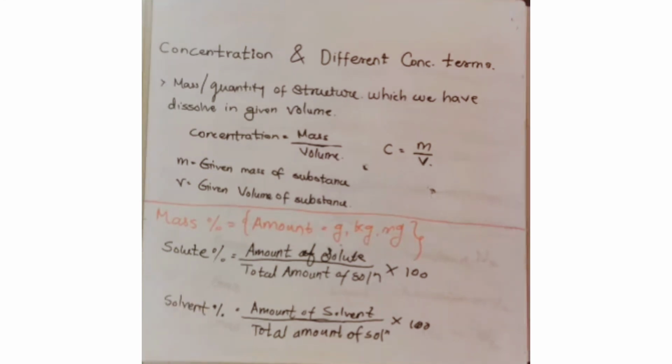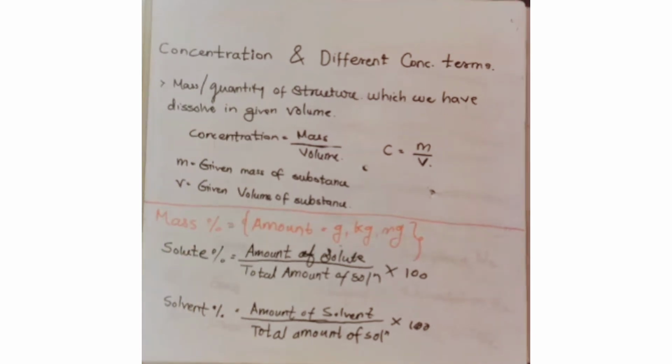Again, our first concentration term is mass percentage. What is mass percentage? If I have to find out the mass percentage of any solute and solvent, we have a formula for that, and that mass percentage we find in percentage as the unit. But the units for mass are gram, kilogram and milligram, and our formula is: solute percentage is equal to amount of solute divided by total amount of solution into 100, and for solvent it will be amount of solvent divided by total amount of solution into 100.